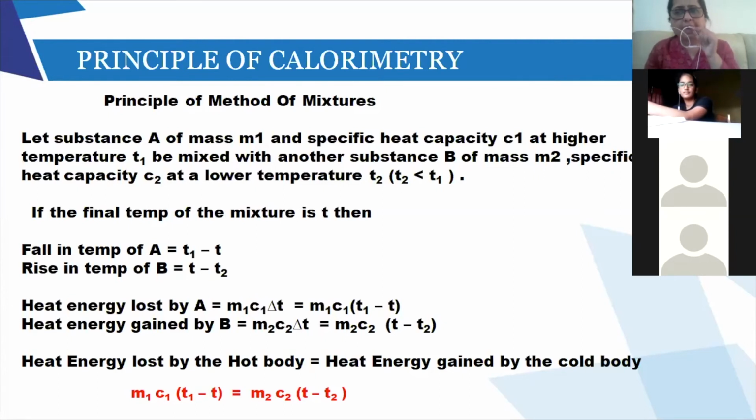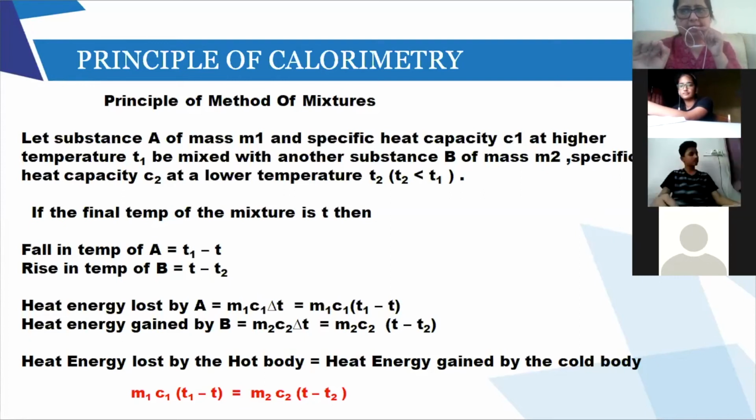Water was at 20 degrees Celsius, it is going to gain the heat. So it is going to become warmer, and it will also come up to 50 degrees Celsius. When both the things are at the same level, 50 degrees Celsius, then the transfer of heat will stop. There will be no heat transfer and there will be one temperature which is common to both the substances. This T is the final temperature of the mixture, that is 50 degrees Celsius.